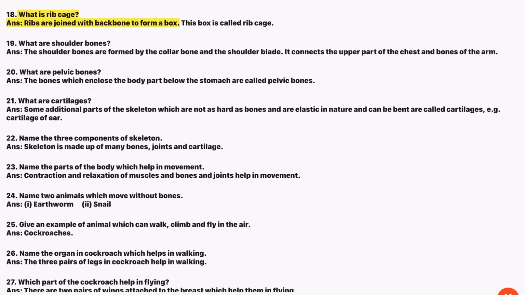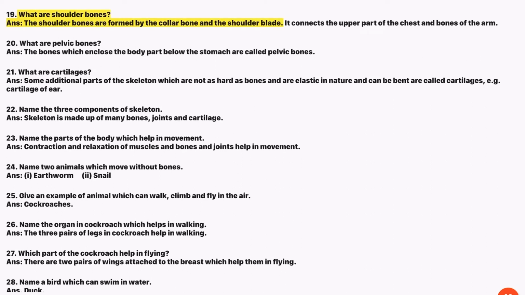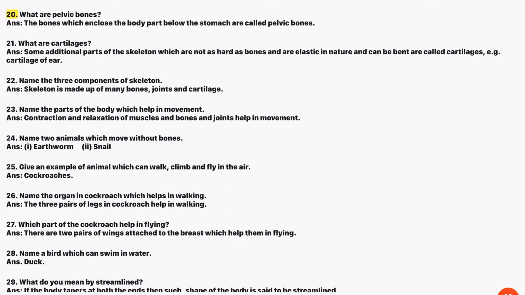18. What is rib cage? Ans. Ribs are joined with backbone to form a box. This box is called rib cage. 19. What are shoulder bones? Ans. The shoulder bones are formed by the collarbone and the shoulder blade. It connects the upper part of the chest and bones of the arm. 20. What are pelvic bones? Ans. The bones which enclose the body part below the stomach are called pelvic bones.